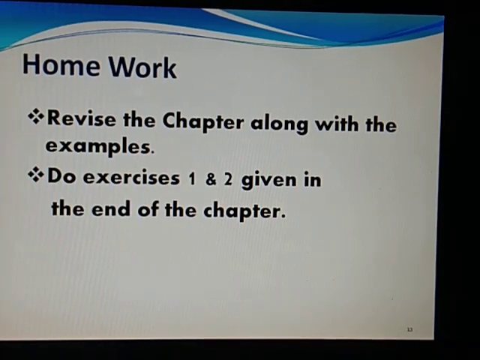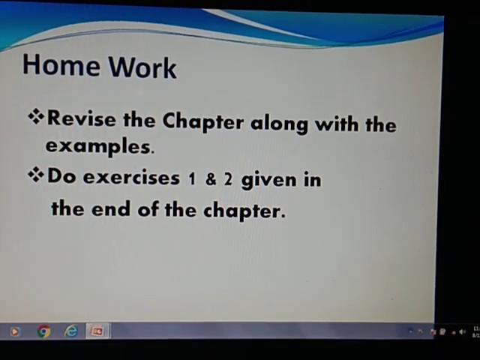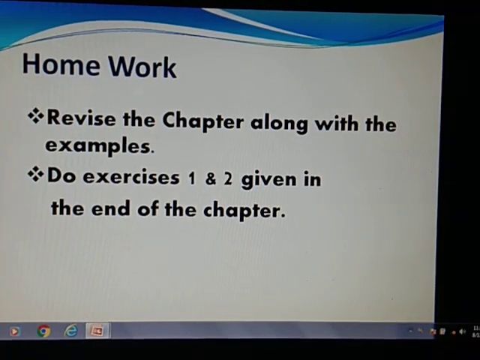So children, the homework is to revise the chapter along with the examples given in the book, and you have to do the exercises also, 1 and 2, which have been given at the end of the chapter. So till then, thank you.